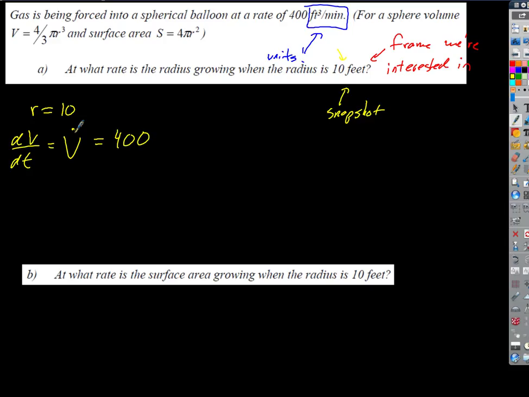So we get V dot equals 400, and then that's all we're given, but just as important, what are we trying to find? Okay, and what's the rate going to be? Of R with respect to T. There you go. So we're looking for dr/dt, which we're not going to write that way anymore. We'll just write it as R dot equals what? Okay? So there's kind of our list of what we're given, including rates, and what we're trying to find. Presumably a rate, too. Okay, but not always.